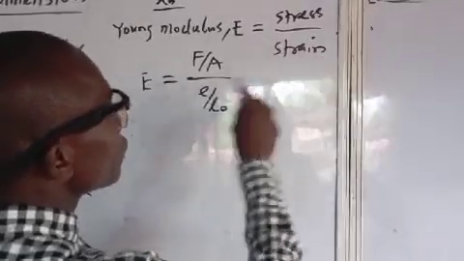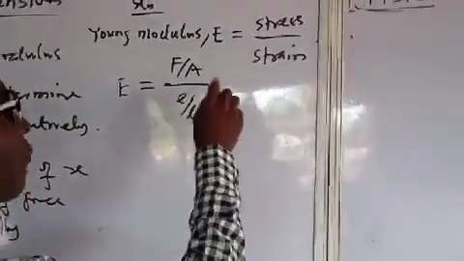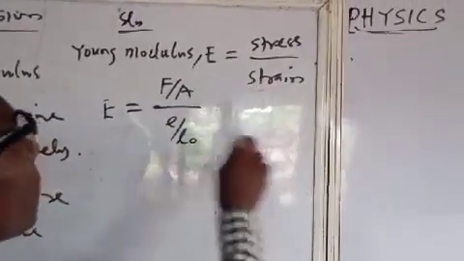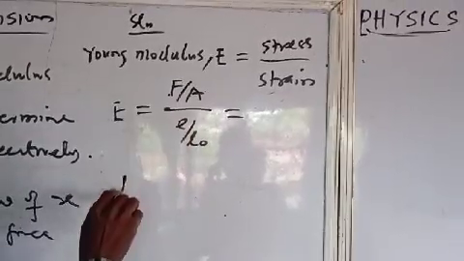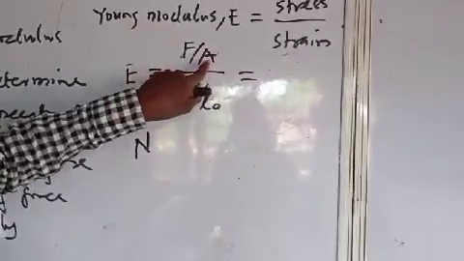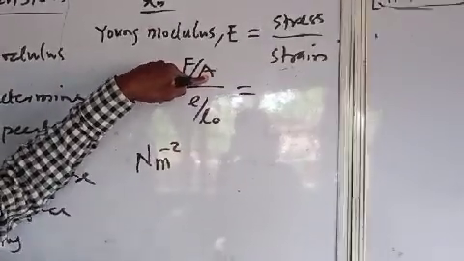Now let's talk about unit here. Force is Newton. Area becomes per meter square.